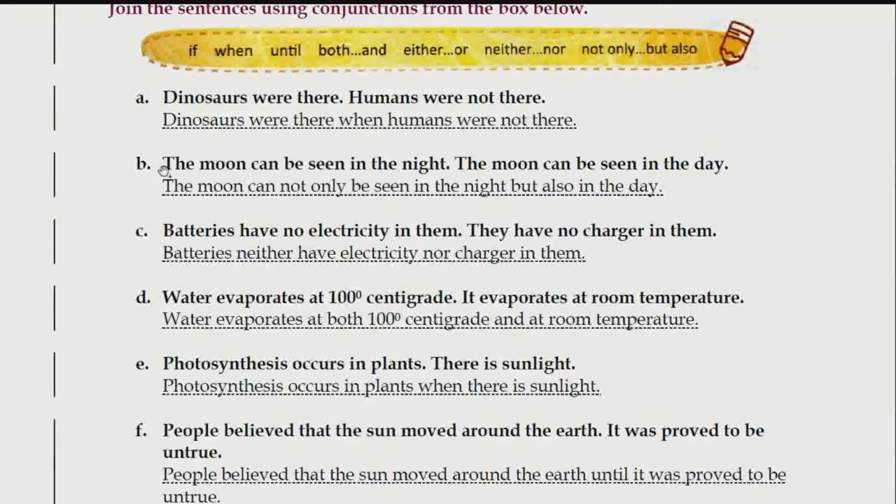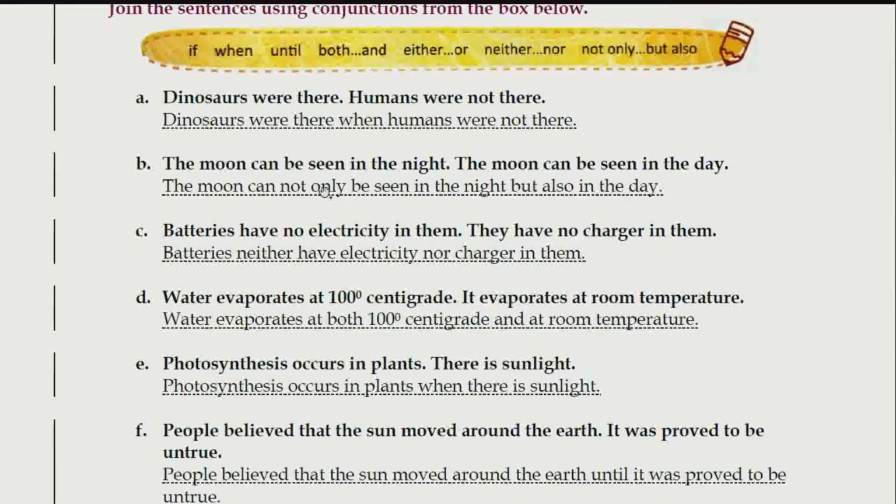Next one. The moon can be seen in the night. First sentence. The moon can be seen in the day. Second sentence. How to join it? "The moon can not only be seen in the night but also in the day." First of all, I'll explain to you these words.